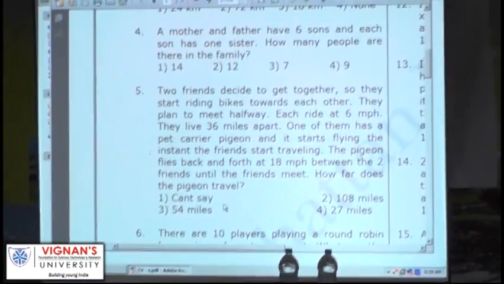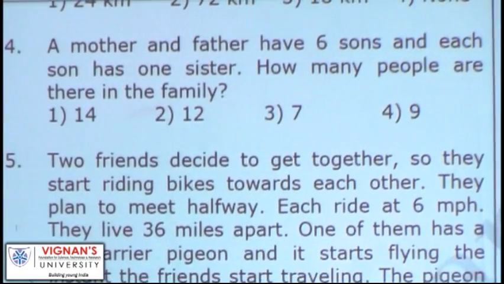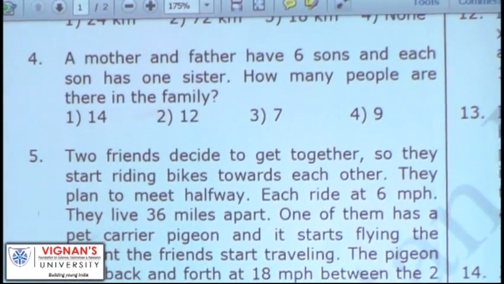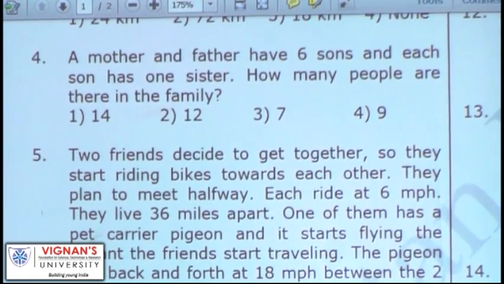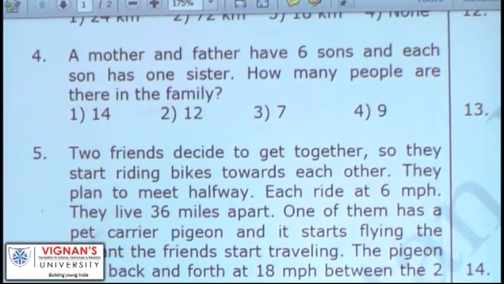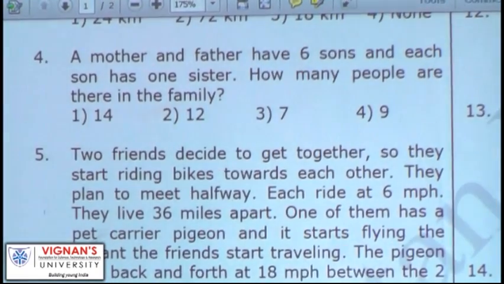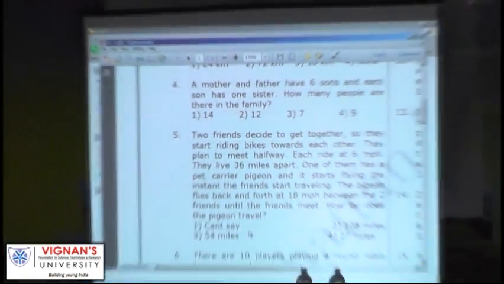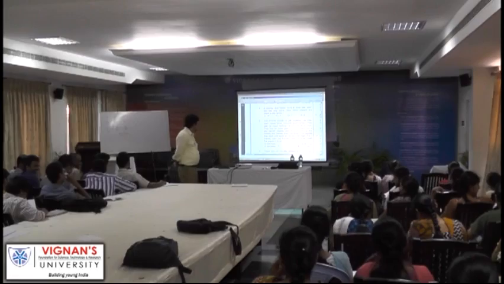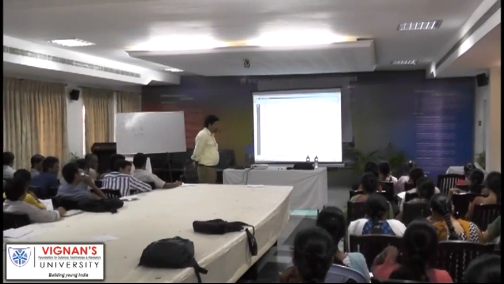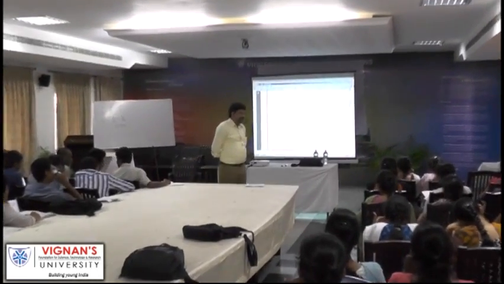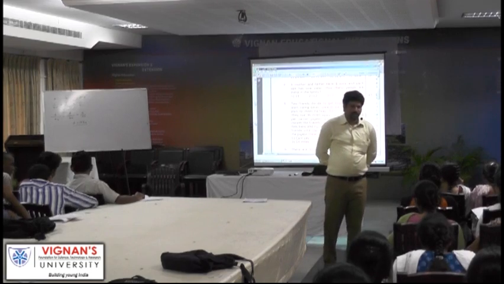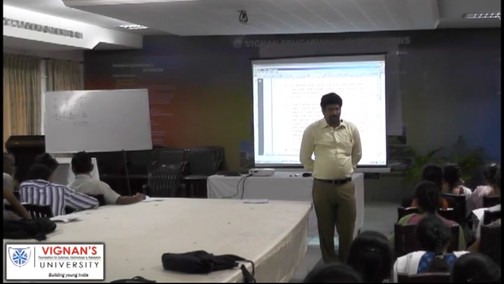Next one. A mother and father have 6 sons, and each son has one sister. How many people are there in the family? Girls, how many people are there in the family? A mother and father have 6 sons. Each son has one sister. So including mother and father, how many? Sure? How 9?